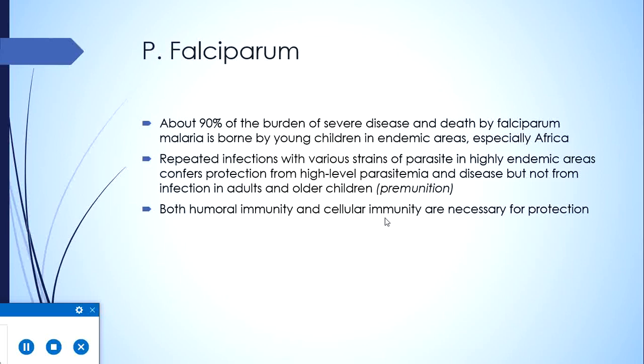This I have already discussed before, that this protection is against acquiring the disease or high level parasitemia, but does not provide protection against acquiring the infection. So in these areas you can frequently find asymptomatic parasitemia. Patients are having the parasite in the blood, but they do not have the disease, and this is helpful in perpetuating disease, so that the infection can be acquired by a mosquito and can be transmitted to other people who are non-immune. So this phenomenon is called premunition and is associated frequently with asymptomatic parasitemia. Both humoral and cellular immunity are important in providing this protection.